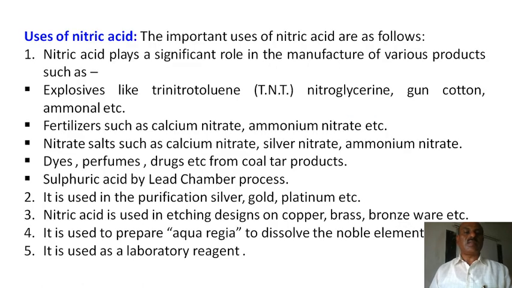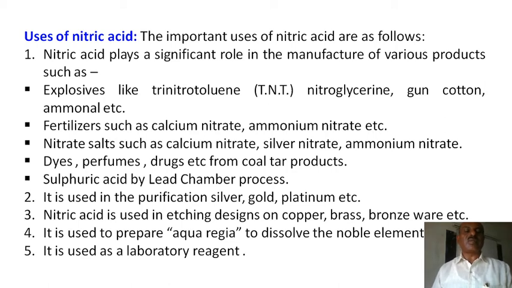What are the uses of nitric acid? You know that nitric acid is a very important chemical. It is used in explosives: trinitrotoluene, nitroglycerin and gun cotton are obtained. Fertilizers such as calcium nitrate and ammonium nitrate, as well as salts like silver nitrate, some dyes, perfumes, drugs, coal tar products, and sulfuric acid by the lead chamber process. It is also used for silver, gold and platinum in metallurgical operations.